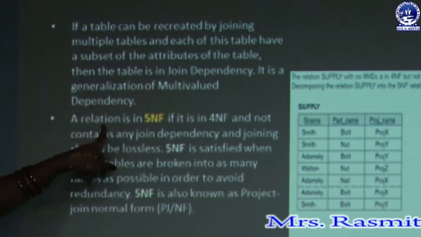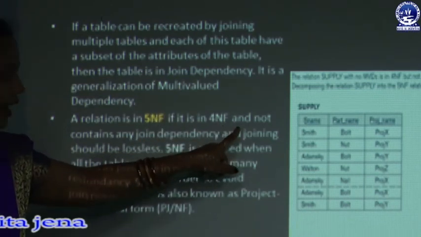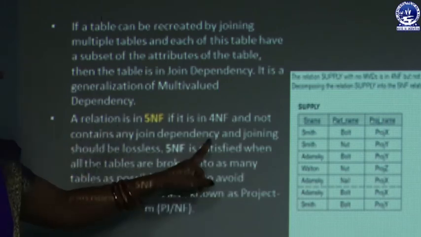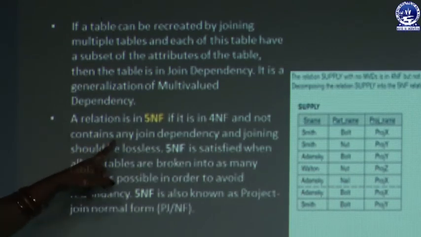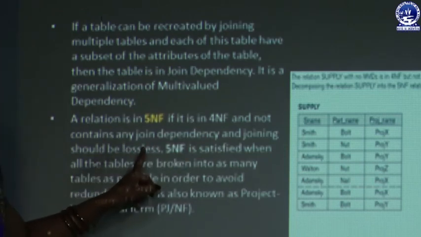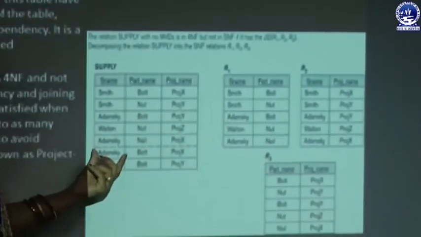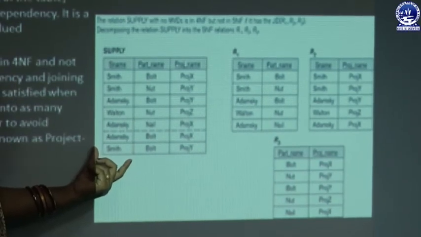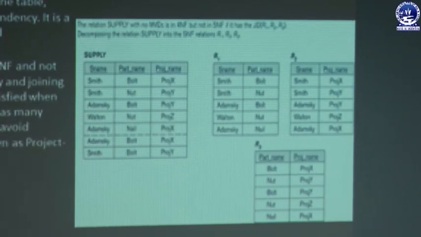What does fifth normal form say? A relation is in fifth normal form if it is in 4NF and does not contain any join dependency. This is your join dependency, and fifth normal form says it should not contain join dependency, and joining should be lossless. That means when we join the relations R1, R2, R3, the original relation must be recovered, satisfying the lossless property, but the relation should not hold any join dependency, right. So this is all about fifth normal form and join dependency.